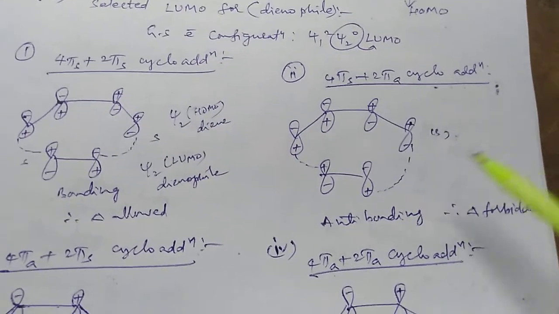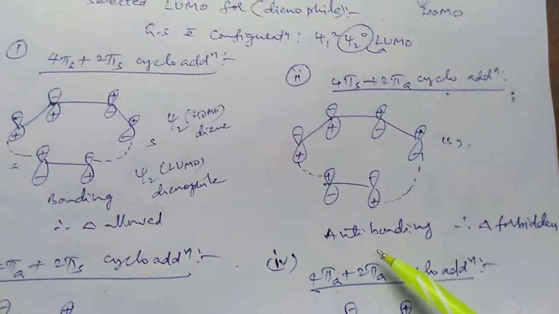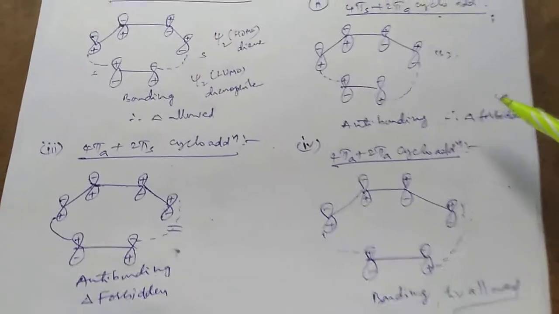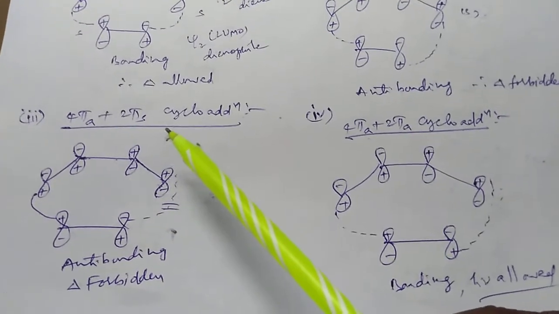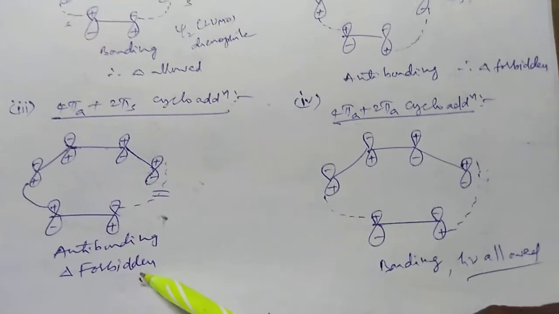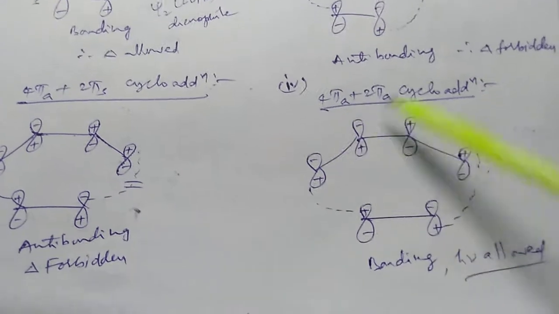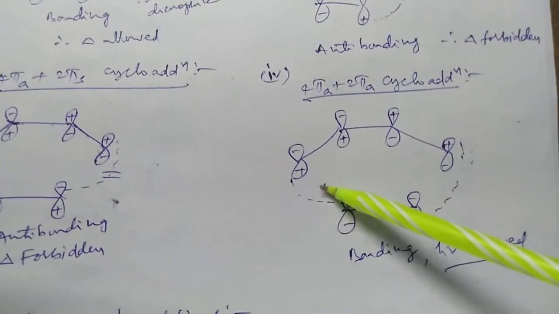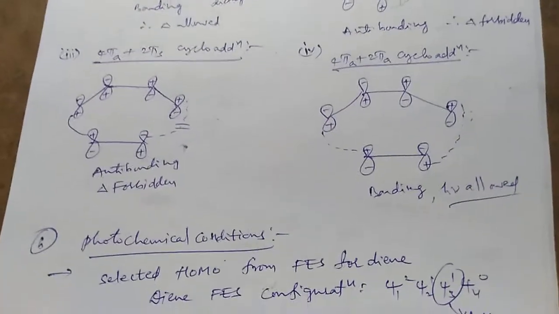HOMO and LUMO, frontier molecular orbitals. An interaction develops between negative and positive signs, that is an anti-bonding interaction, therefore thermally forbidden. In the third case, an anti-bonding interaction is developed in the 4+2 cycloaddition, that is the antara-supra configuration, so it is also thermally forbidden. The last case is the antara configuration for the 4+2 cycloaddition. Bonding interactions are developed as two new sigma bonds will be formed, therefore photochemically allowed.